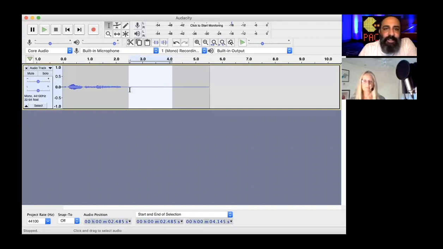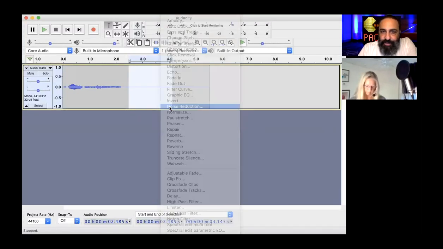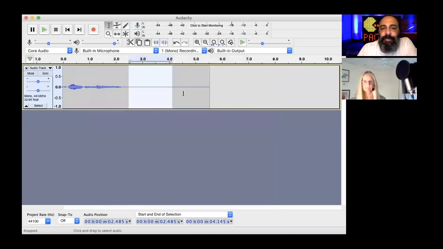Yeah. Okay. So then I go up to effect, noise reduction. Then I go get noise profile. Noise profile. Okay. And so I click on that, and it just grabs that stuff. It says, okay, if I hear anything like that in the whole thing, I'm going to get rid of it.